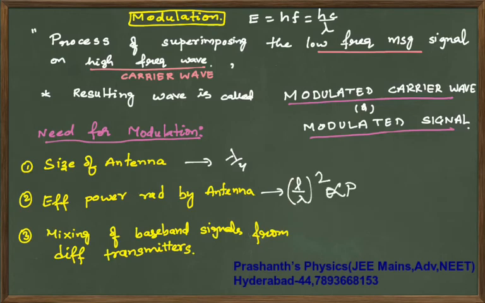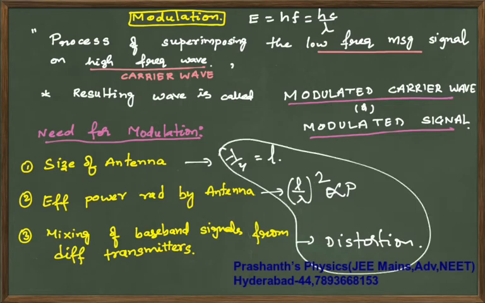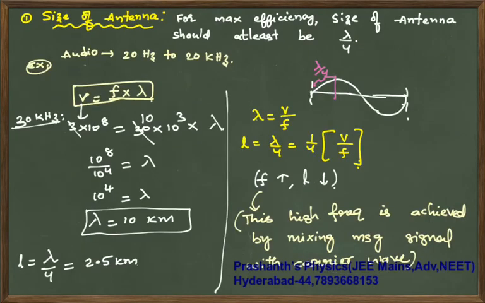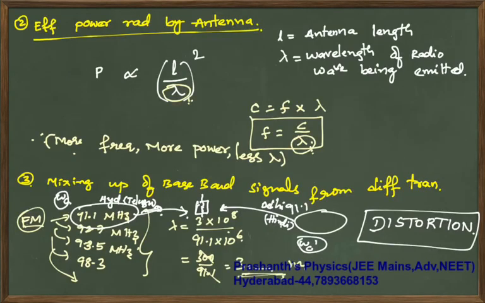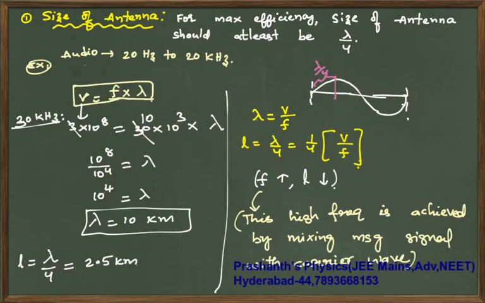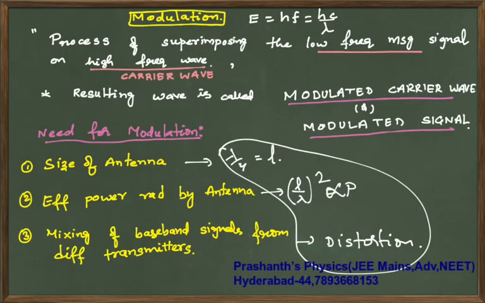The length of the antenna is lambda by 4. And the mixing of baseband signals causes distortion. Each of these can be eliminated by one simple thing, that is by increasing frequency. By increasing frequency, we can overcome all these difficulties. Why we go for demodulation and the need for modulation, I have explained.